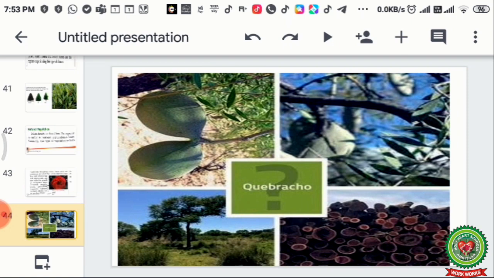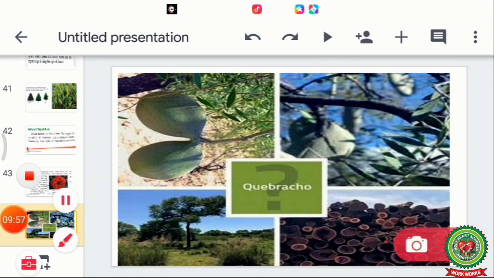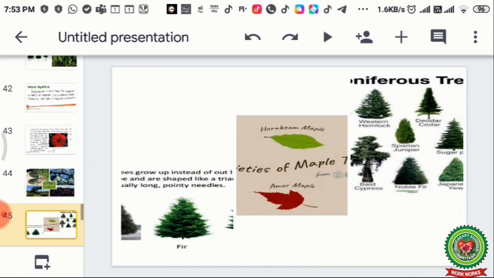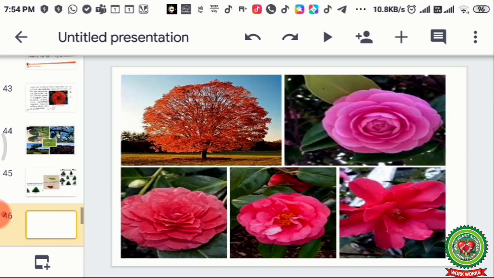Now this is the picture of cubocho. These are the logs of cubocho, and these are the fruits on the cubocho tree. So this is a picture of cubocho which is found over here. Now this is a mixed coniferous forest. You can see the maple trees are found over here, and coniferous trees are also found over here.